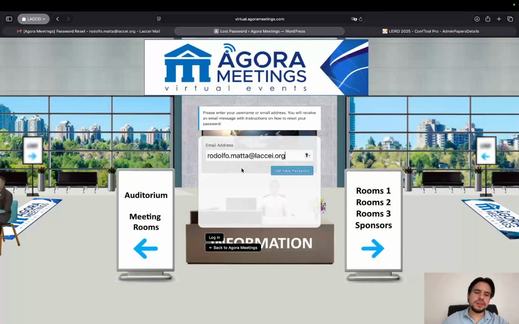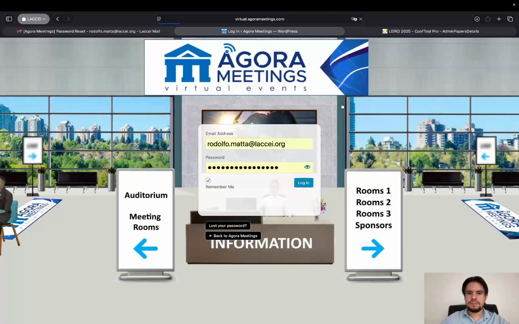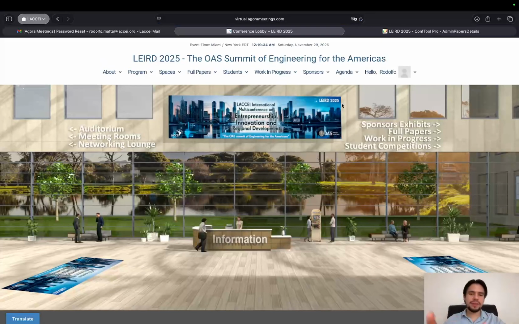I have already used it, so I'll just go back and head to the login page. I want the system to remember me, and I'll just put in my email and password and log in. Okay, this is the main page, the entry point of LEIRD 2025 on Agora Meetings.